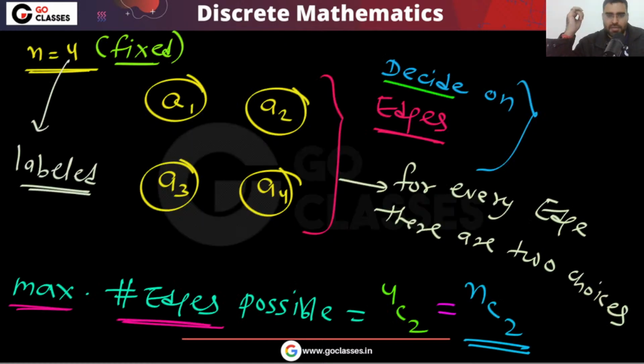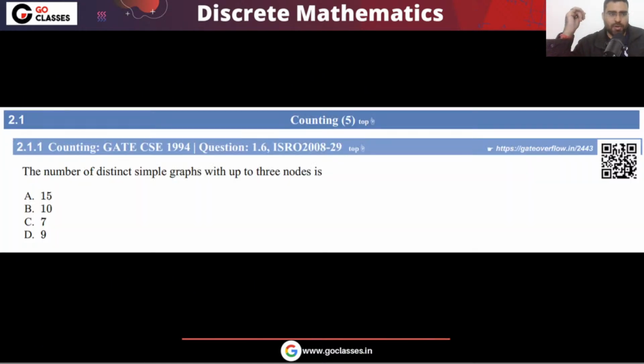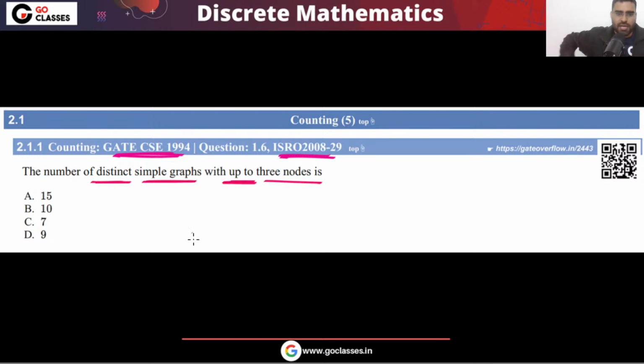Very simple. Now let's see the next question. Now tell me about this one. What is the answer for this question? This is your GATE 1994, also ISRO 2008 question. The question is asking the number of distinct simple graphs up to 3 nodes. How many distinct simple graphs can we create up to 3 nodes?